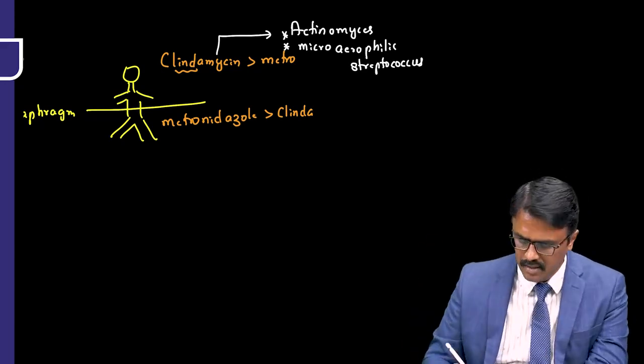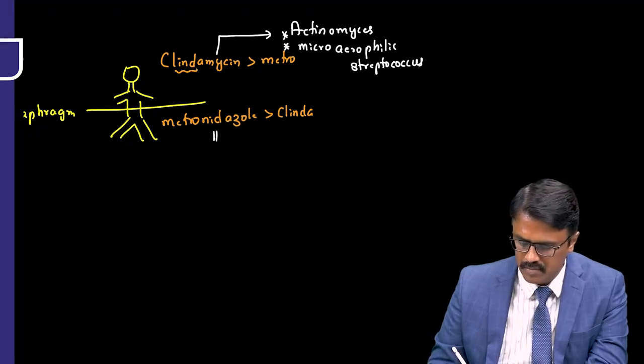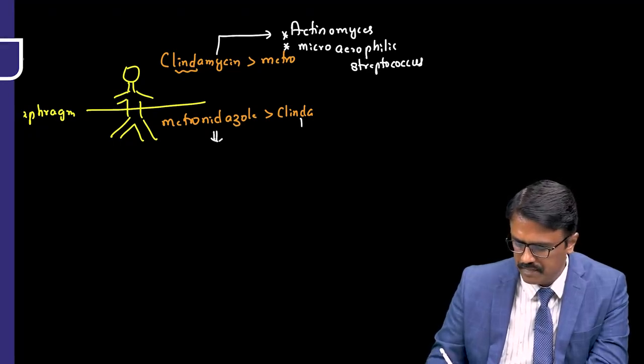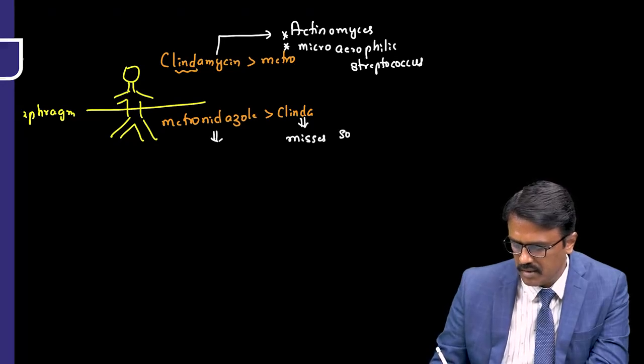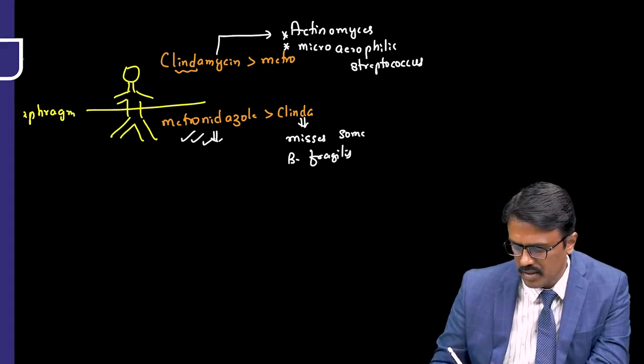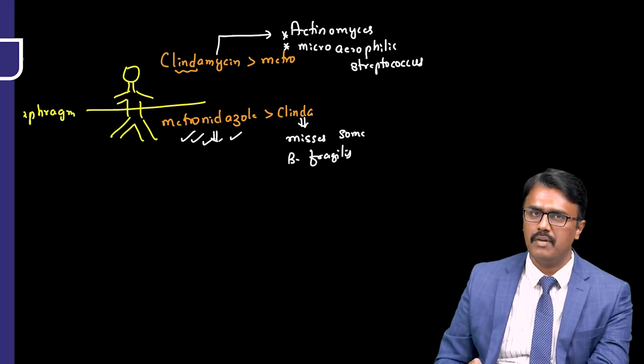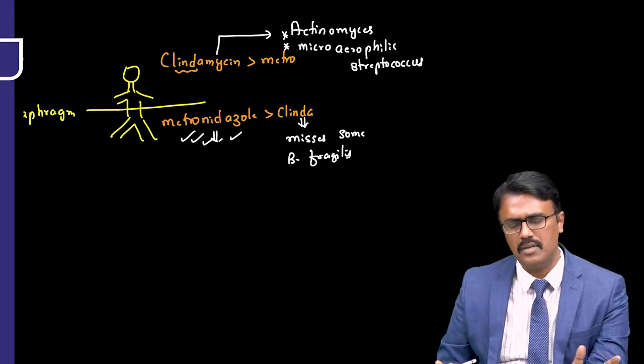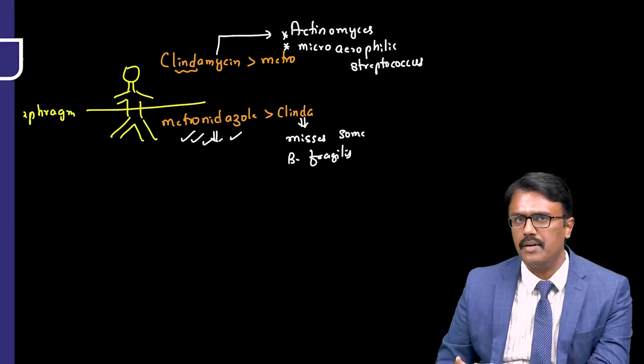Below the diaphragm, why is metronidazole better? Because clindamycin misses some Bacteroides fragilis, and that is covered by metronidazole. So metronidazole is better for infradiaphragmatic anaerobic infection. Both are used, but better is what I am telling.